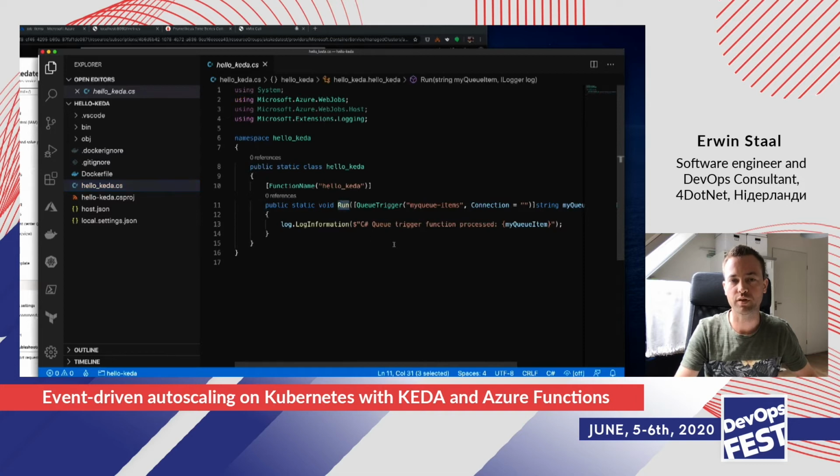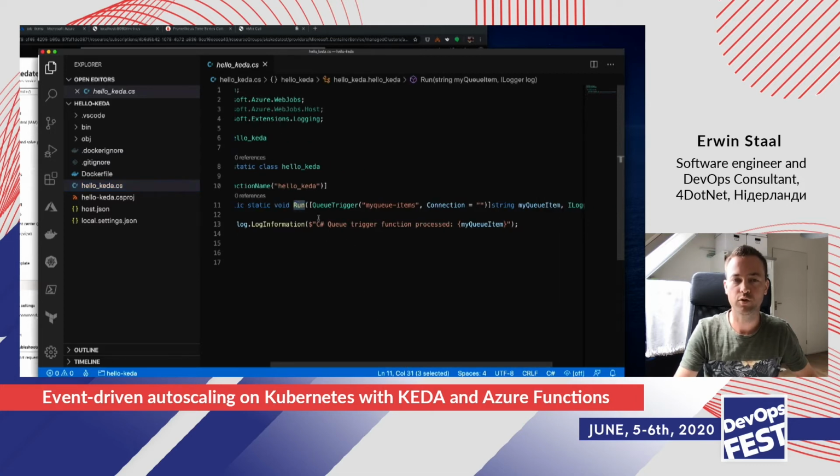So you have a run method, and the first thing that is specified in the run method is the binding we're going to use. So here's that queue trigger again. And what this queue trigger is going to do is it's going to monitor the queue for me, and it's going to monitor this particular queue. And if there's any item on that queue, this run function will be called, and the result, the item on the queue, will be in the myQueueItem parameter.